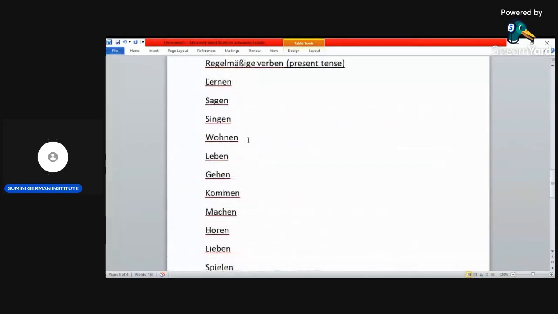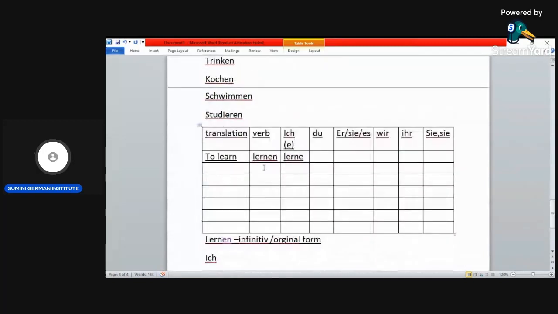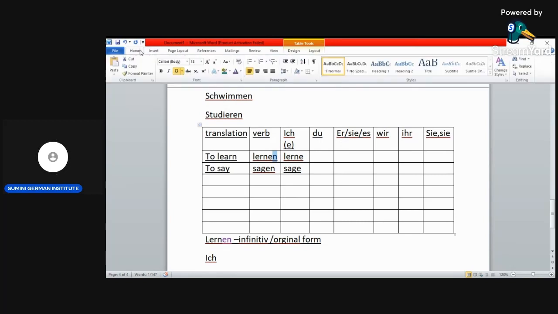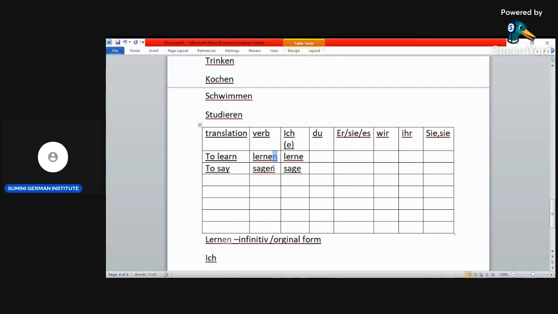So we can try another verb. Another verb is sagen. Sagen is to say. So it becomes ich sage, because we said only the n goes. The n in lernen goes, and the n in sagen also goes, in ich only.